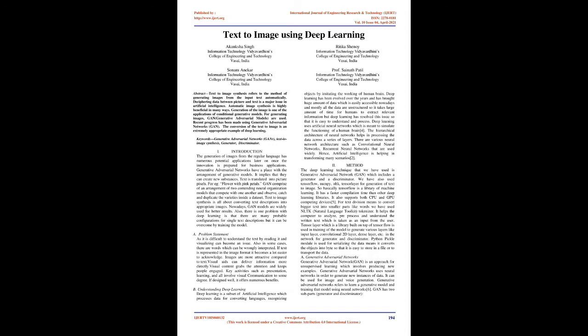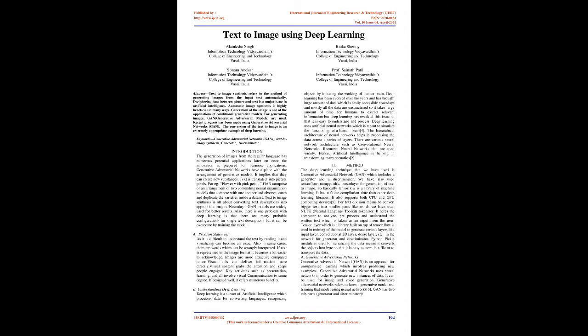For generating images, GAN, Generative Adversarial Networks, are used. Recent progress has been made using Generative Adversarial Networks, GAN. The conversion of text to image is an extremely appropriate example of deep learning. Keywords: Generative Adversarial Networks, GANs, text-to-image synthesis, generator, discriminator.